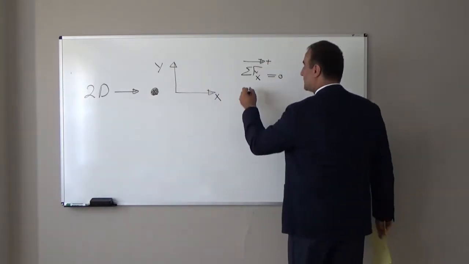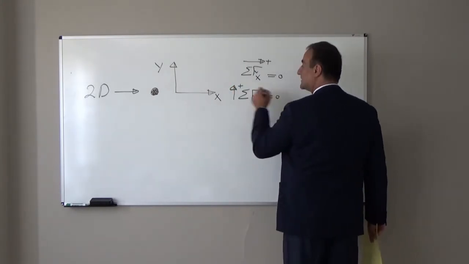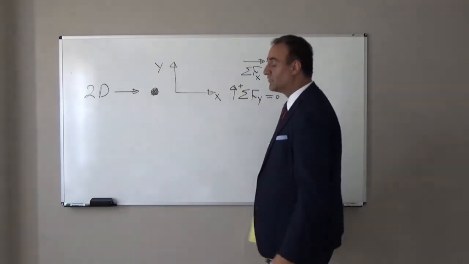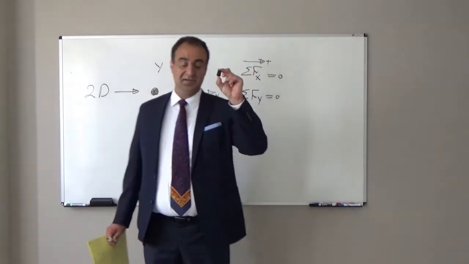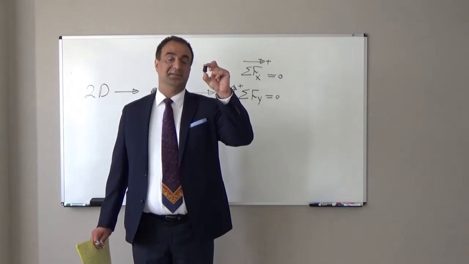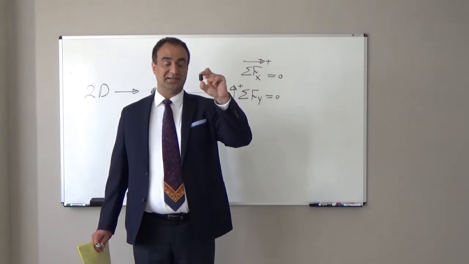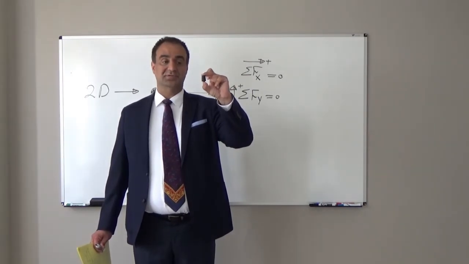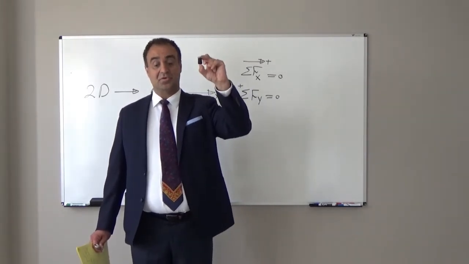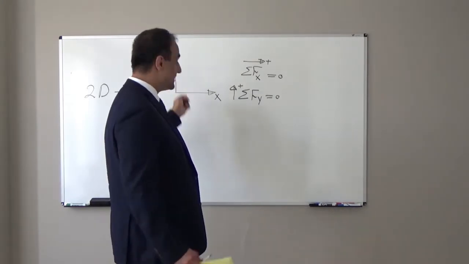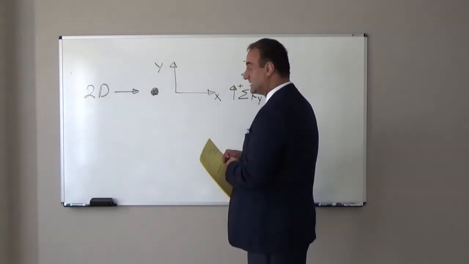If the summation of forces in the y direction is equal to 0, it means this particle will not move in the y direction. So if it doesn't move in the x direction and y direction, we say this particle in 2D space is in equilibrium.